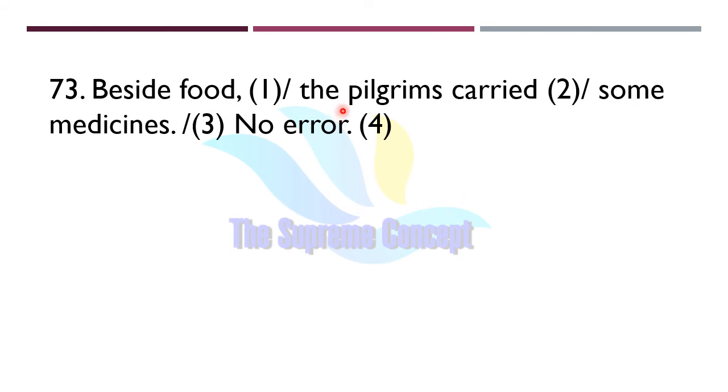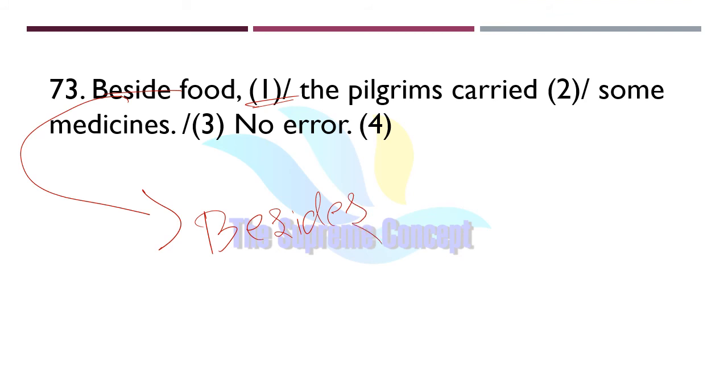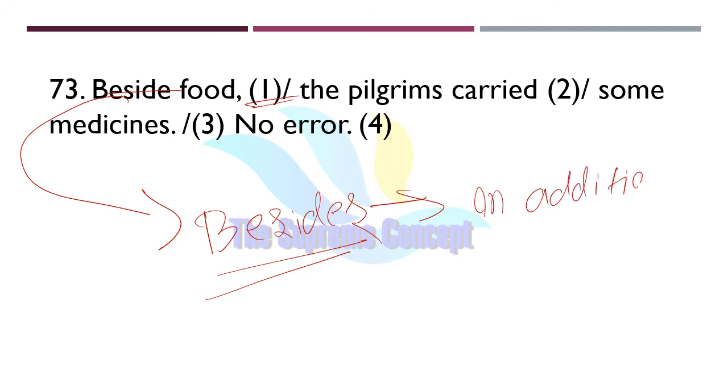Beside food, the pilgrims carried some medicines. So find out your answer here. Yes, you are correct. The error lies in part number 1. We will use "besides," because besides means in addition to, or apart from something.